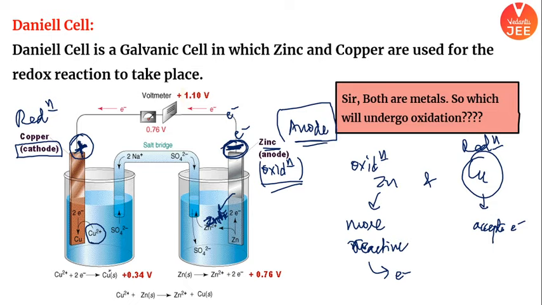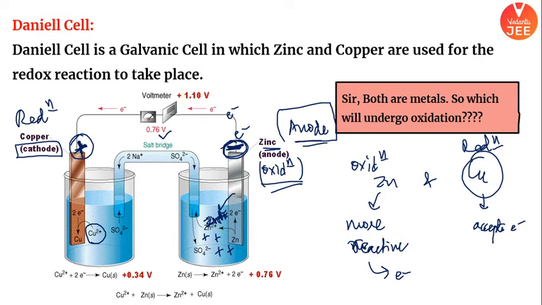अब इंटरनल सर्किट को कंप्लीट करने के लिए we require a salt bridge. बेटा मैंने अभी बताया, in the anode what will happen, your positive charge will keep on increasing. So what will happen, from the salt bridge you will take a salt, and salt contains cation and anion, both positive and negative part. So the negative part will come and it will neutralize the excess charge, so it maintains the electrical neutrality also.